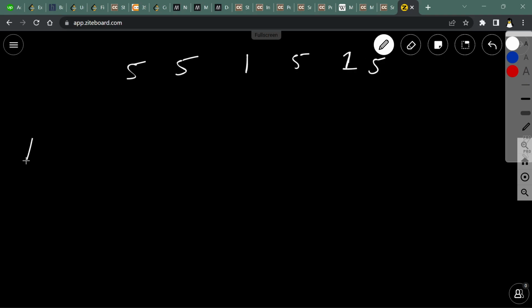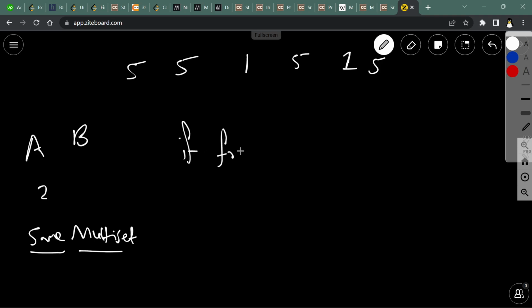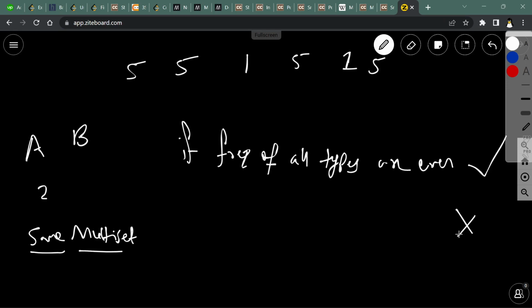So because there are two persons, Alice and Bob, and the number count is 2, and they want to store the same multisets. Then just look at whether the frequency of all types is even, then your answer is yes, otherwise your answer is no.